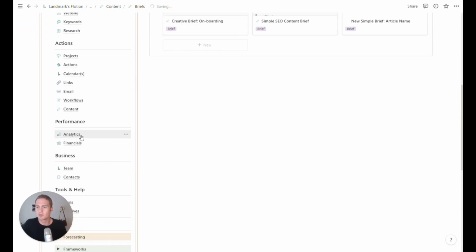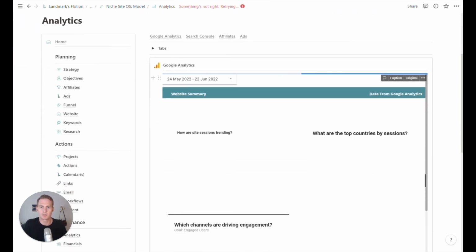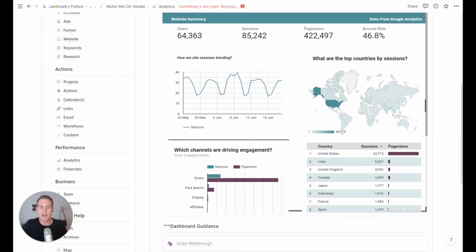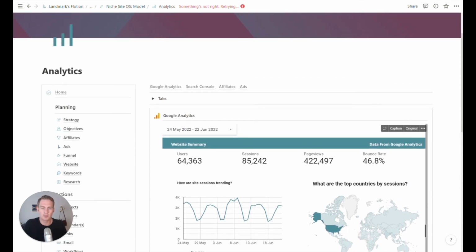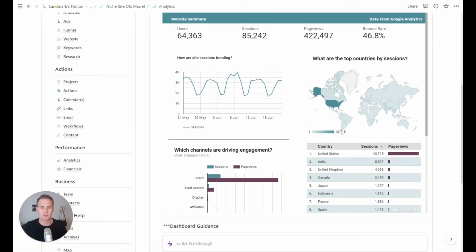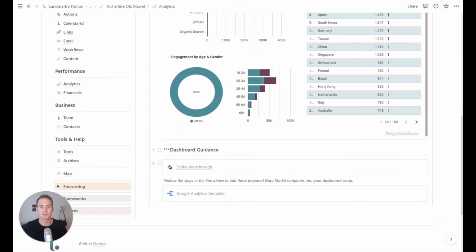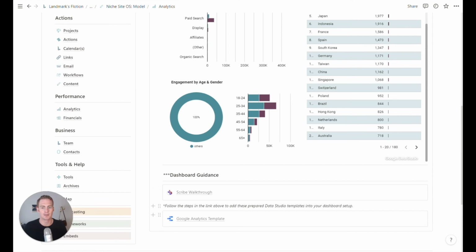So we have moved through actions, and now we are on to performance. For our performance section, we have a couple of dashboards, and then some filtered views of the databases that we have already seen. I mentioned at the top, our Google Analytics dashboard. This is a Data Studio template. You can access the template and then watch a walkthrough for how to set that up here.